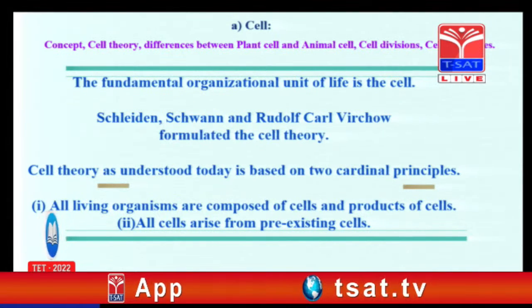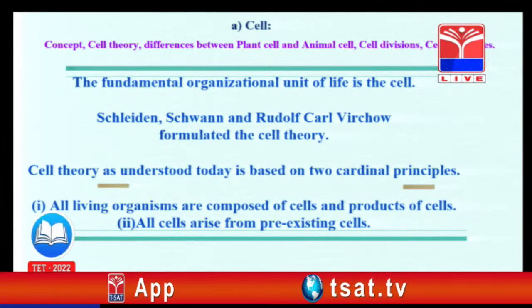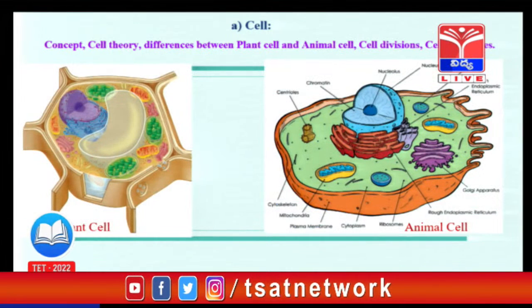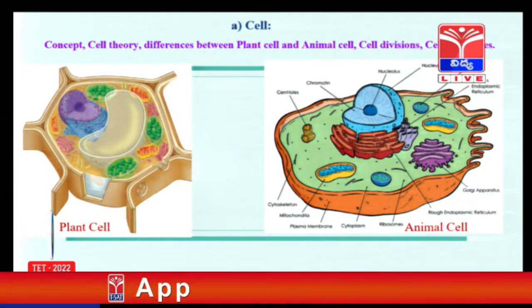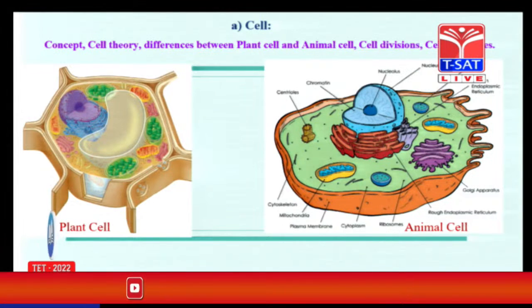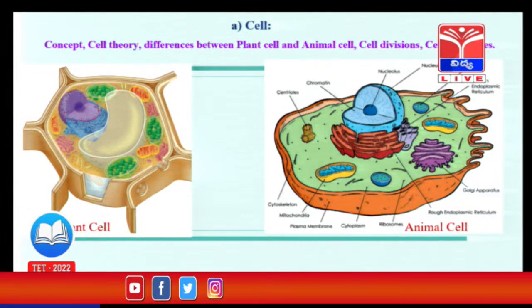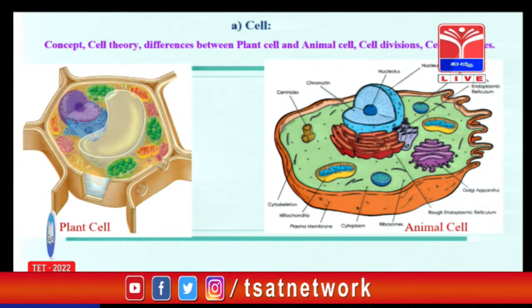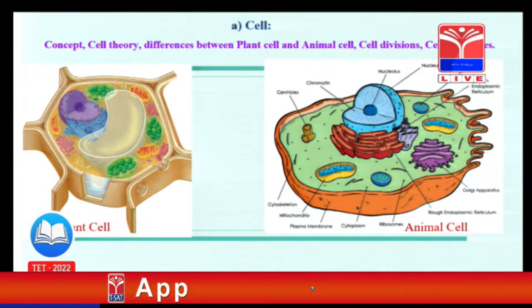Next, you go for the fundamental organization of the cell. As we know, the cell is the structural and functional unit of life. See here, the first one is the plant cell and the second one is the animal cell. There are so many differences between the plant cell and the animal cell. What are the major differences? First, the plant cell is surrounded by a fixed cell wall. Cell wall is present only in plants, not in animals.